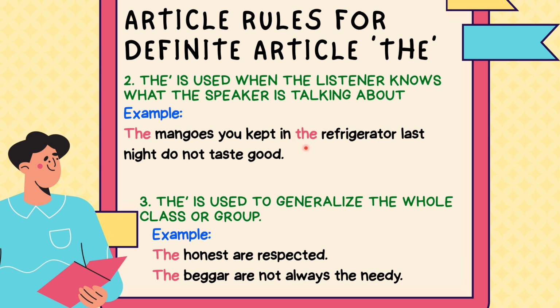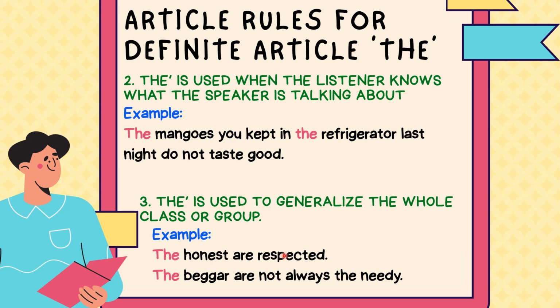The third rule for using the is to generalize a whole class or group. If someone wants to generalize your whole class with one word, they could use the class. The class is making noise. If they are saying the class is making noise, it's not talking about one boy or one girl. It is talking about the whole class. You could see the examples here.